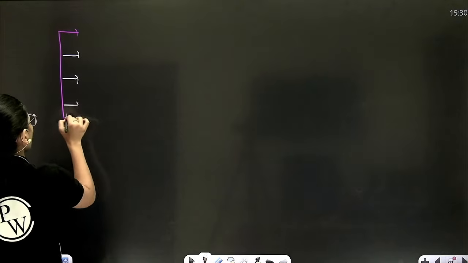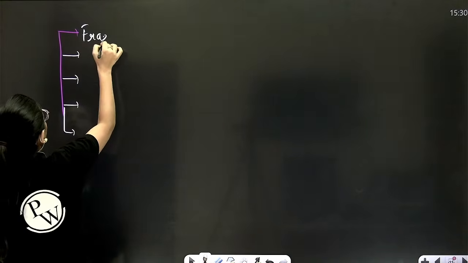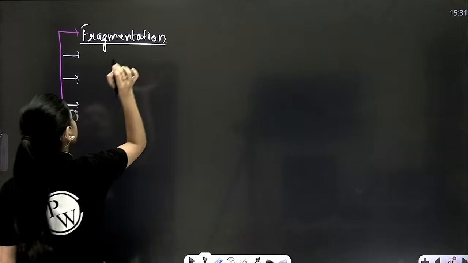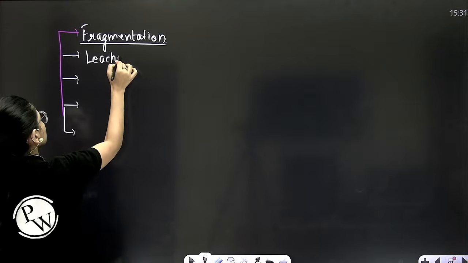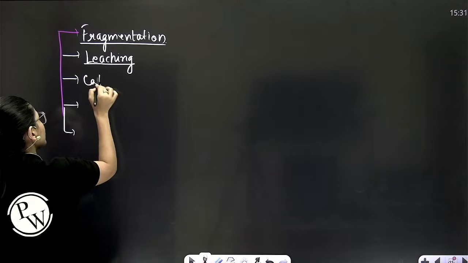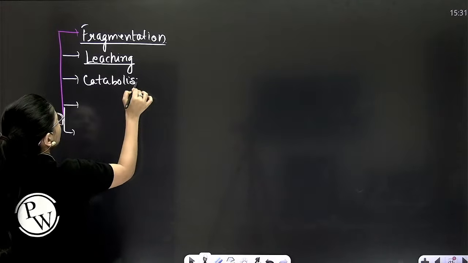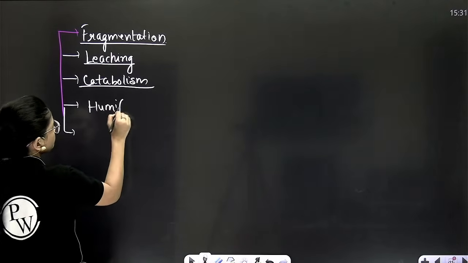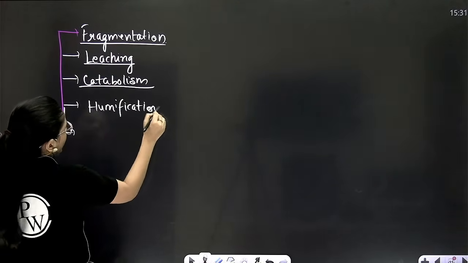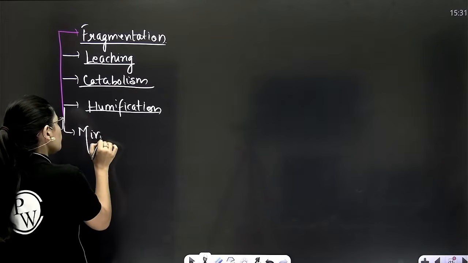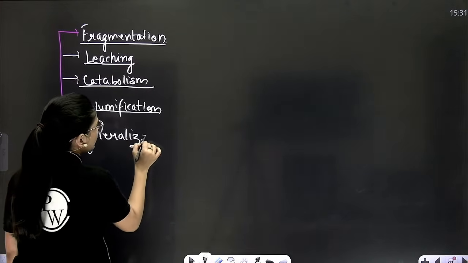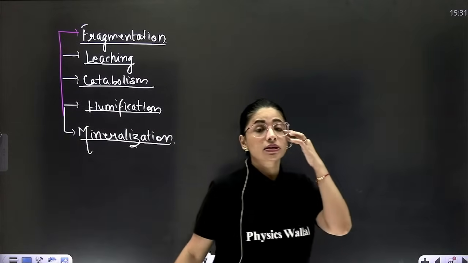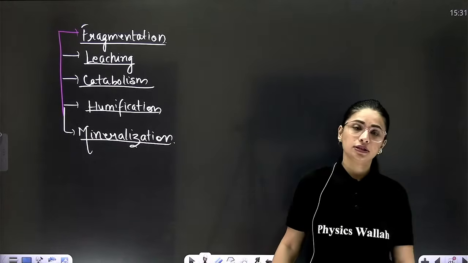1, 2, 3, 4, 5. First is fragmentation. Second is leaching. Third is catabolism. Fourth is humification. And fifth is mineralization. So beta, these are the 5 steps of decomposition.